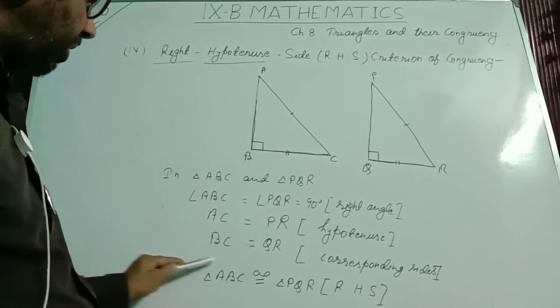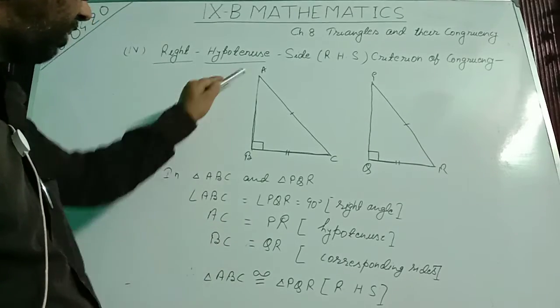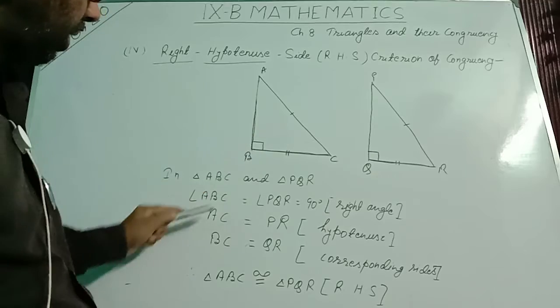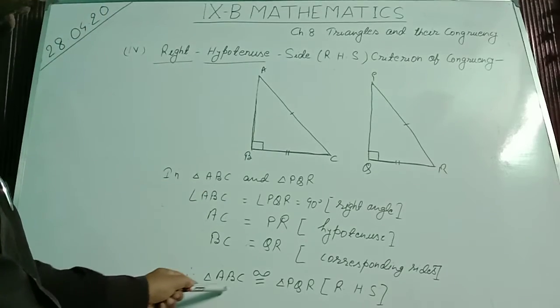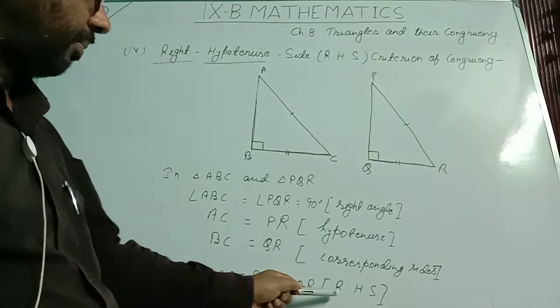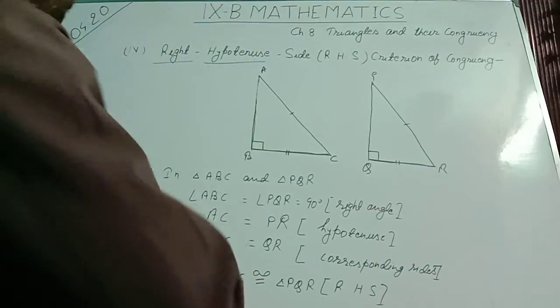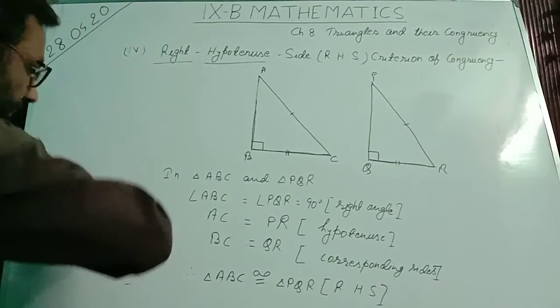Here you can omit it. At this place, if you have AB equal to PQ, then you can also say triangle ABC is congruent to triangle PQR by RHS. Now we come to an example.